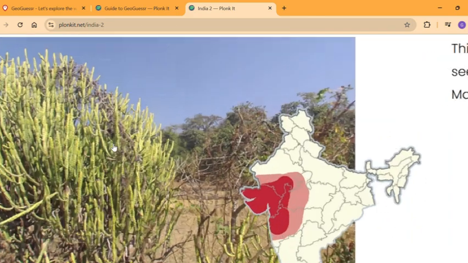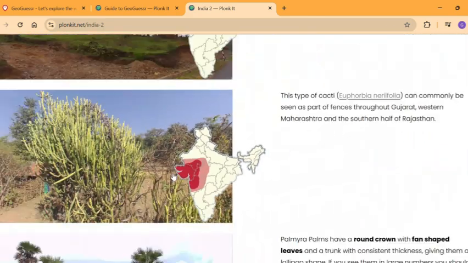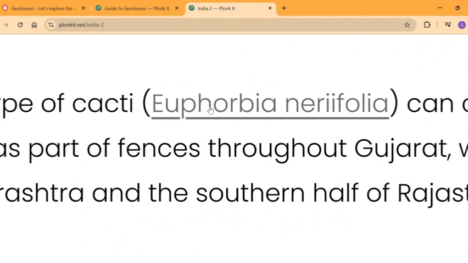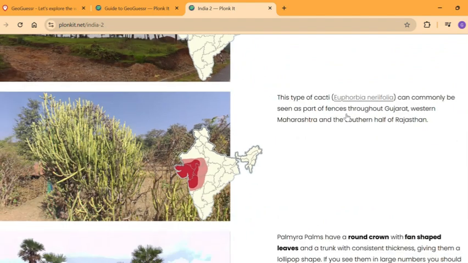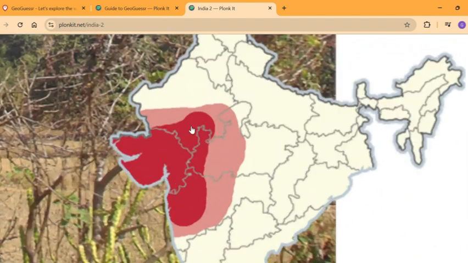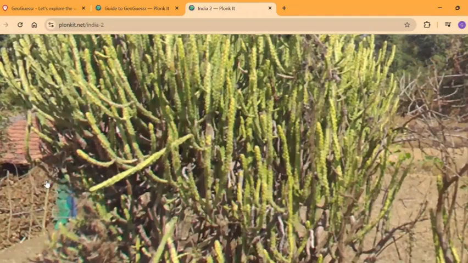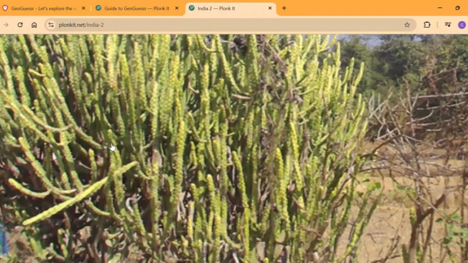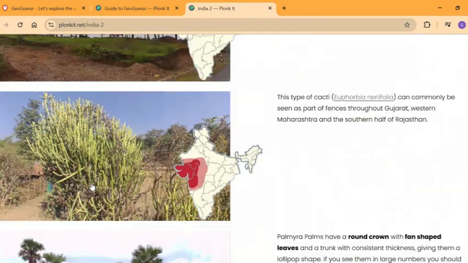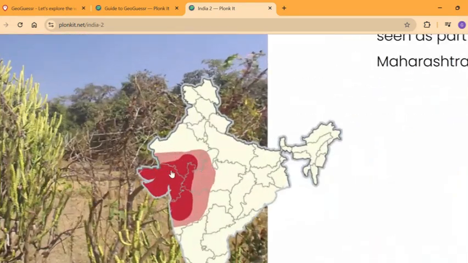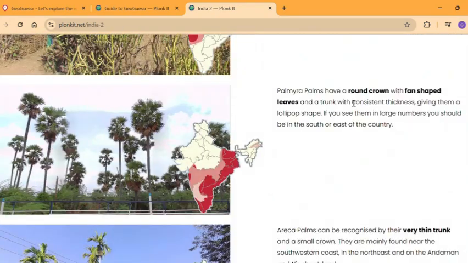And you can see a lot of cacti, this type of cacti, the Euphorbia neriifolia, which is only common in Gujarat and southern Rajasthan, western Madhya Pradesh, as well as northern Maharashtra, around the Mumbai area. So whenever it's arid, but has this type of weird cactus shape, that's not the typical cactus here in the Gujarat area. Then we have Palmyra palms.